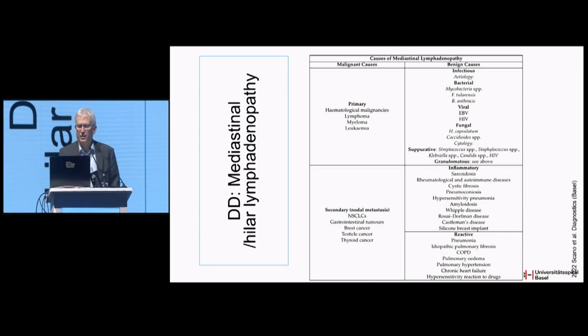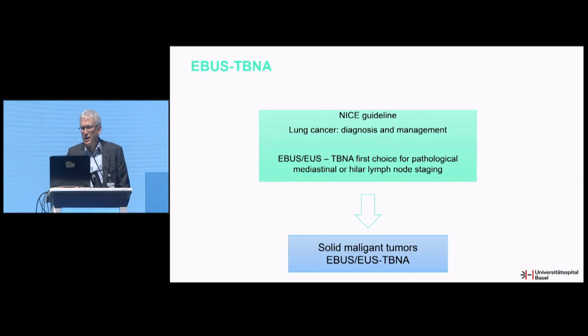In the next 15 minutes, I will give a short overview on mediastinal cryobiopsy. If we think about mediastinal lymphadenopathy, we can order it in two main categories: malignant causes and benign causes. Most often, when we have large lymph nodes, we have the question whether it's a metastasis. And as Felix already pointed out, for metastases in the guidelines, EBUS-TBNA or EUS-TBNA is the first choice for tissue sampling.